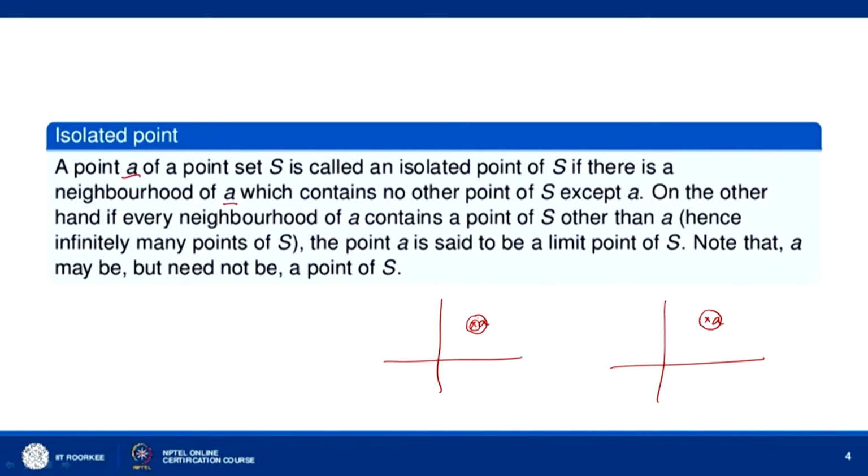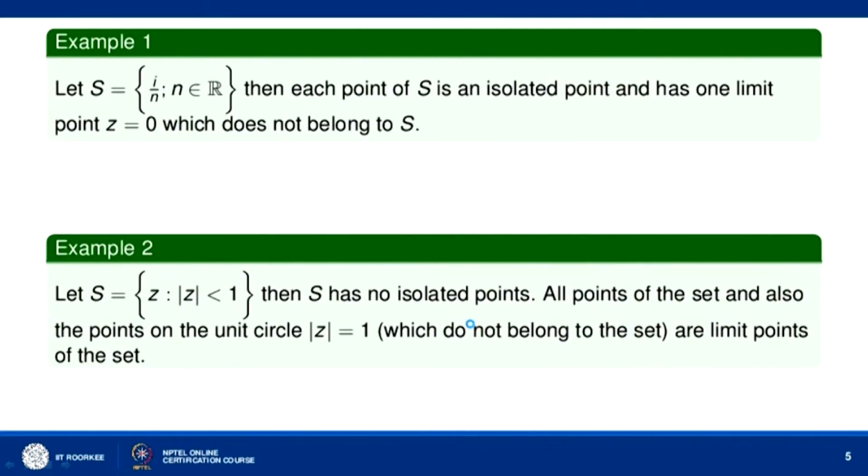Now, the point A which is a limit point of S may or may not belong to S. For example, let us consider S equal to i by n, where n is a natural number. So, S contains the points i by 1, i by 2, i by 3 and so on. If you plot these points in the complex plane, each point of S is an isolated point.